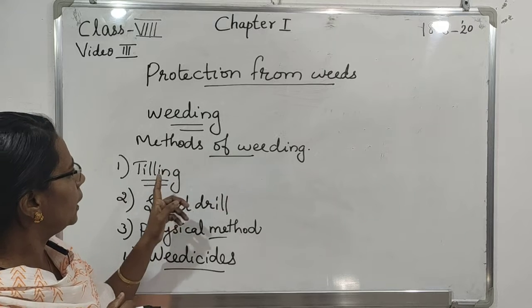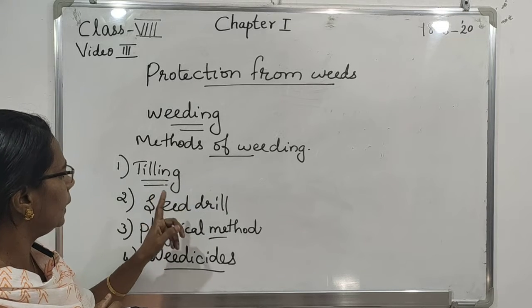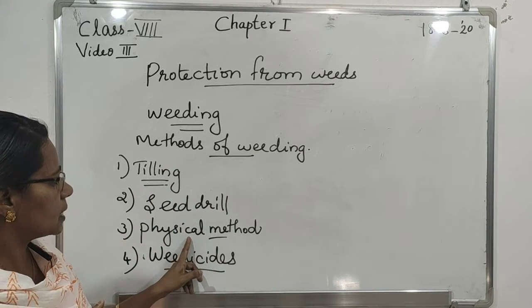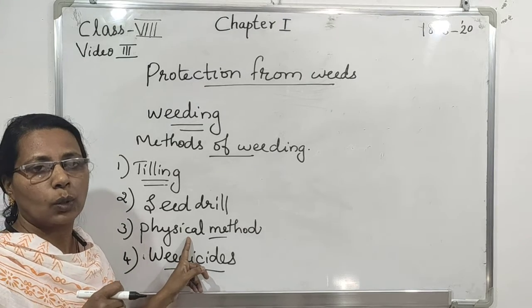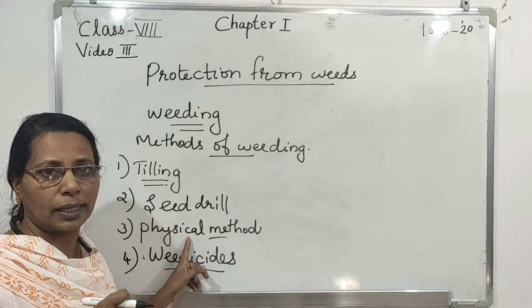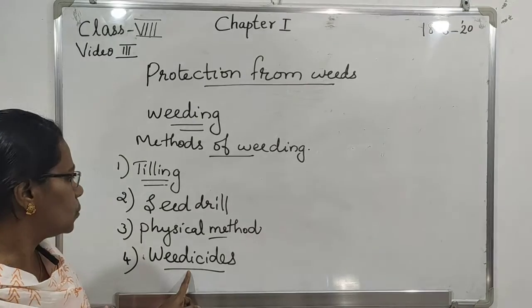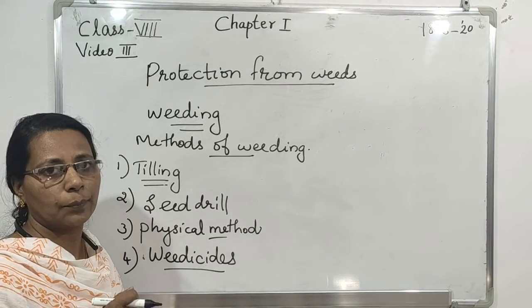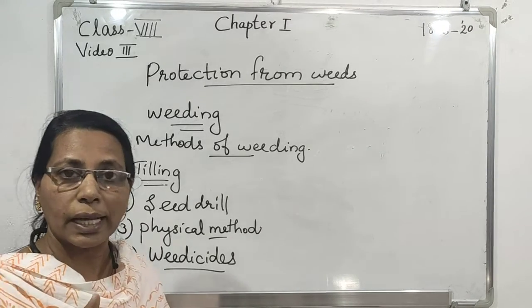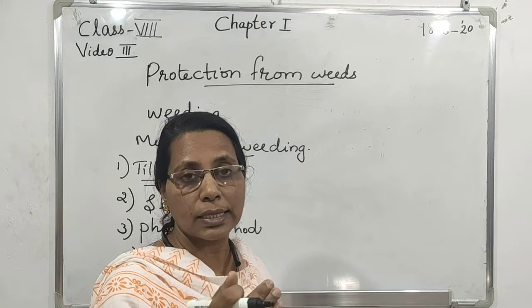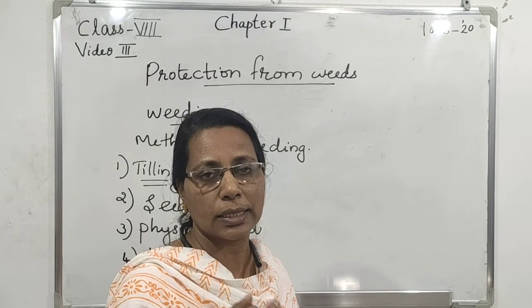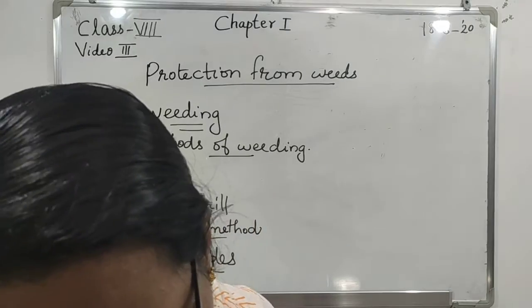So, the different methods of weeding are tilling, seed drill, then the physical method, that is uprooting or cutting the weeds with a sickle, and use of weedicides. Then we go to the next agricultural practice.